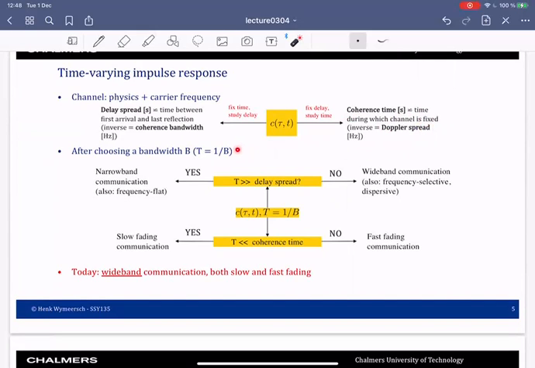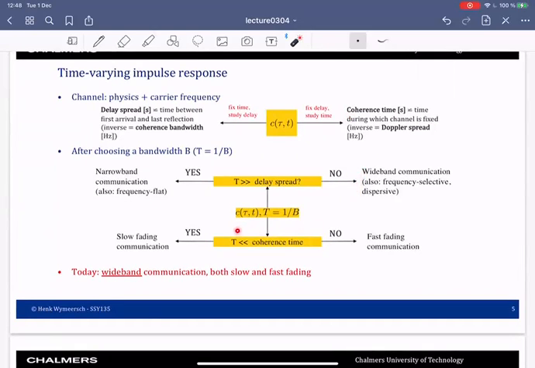Once we choose a bandwidth over which to communicate, depending on the symbol duration, which is 1 over the bandwidth, if it's much larger than the delay spread, that means the communication system is narrowband, so you just have the addition of complex numbers. There's only a single resolved path in the channel. On the other hand, if the symbol duration is smaller than the delay spread, we'll have wideband communication, leading to intersymbol interference.